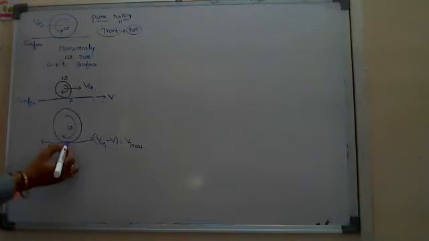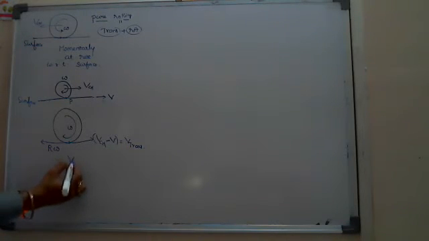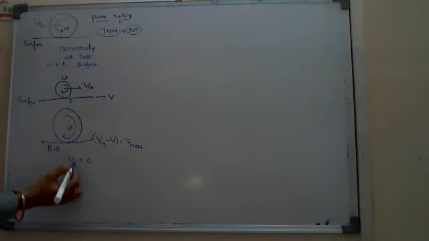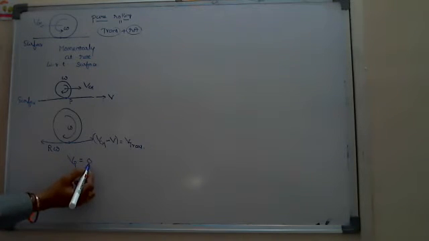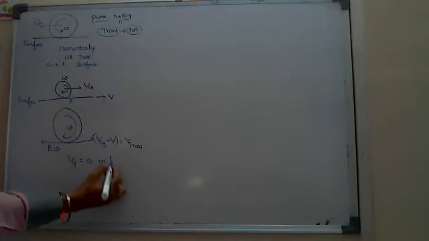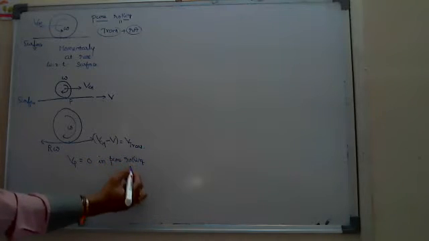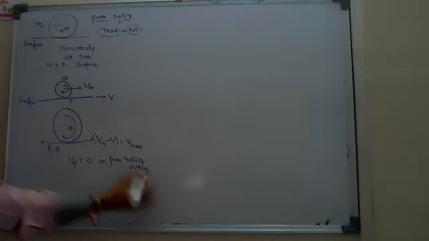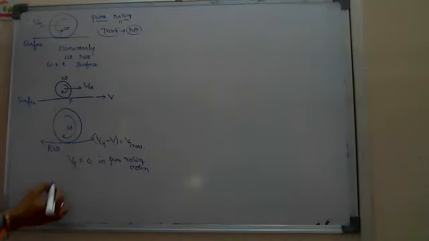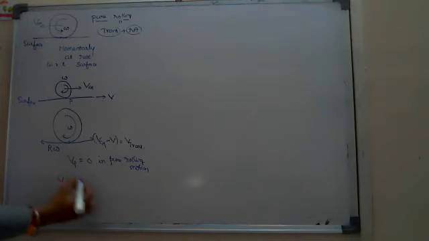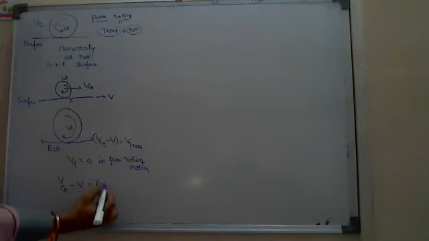At the point P, the condition should be equal to 0, meaning the velocity of the point P should be equal to 0 in pure rolling motion. Why? Because momentarily they are at rest. That implies VCM minus V, with respect to the surface, is equal to R omega.